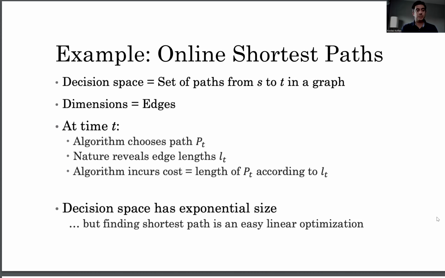Observe that in this case, the decision space has exponential size, but we can efficiently optimize over it. And you should be thinking of these types of settings for the results that I will mention next.